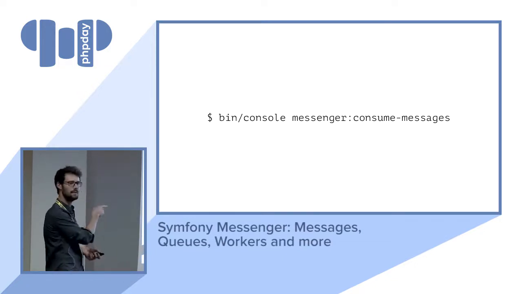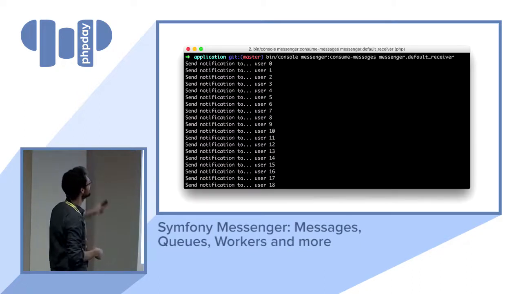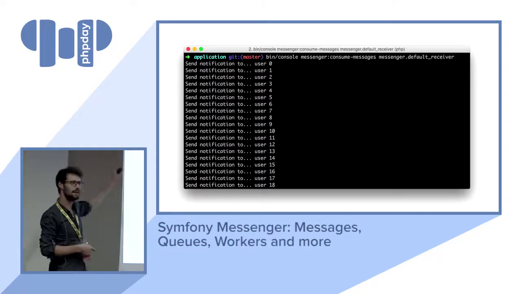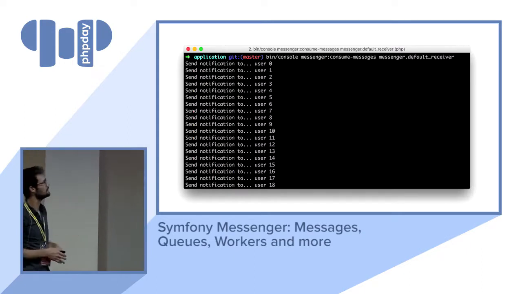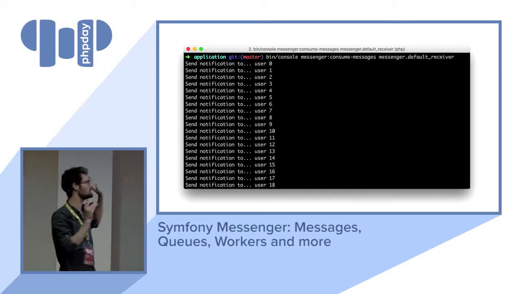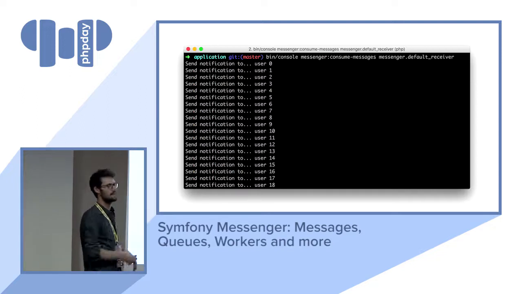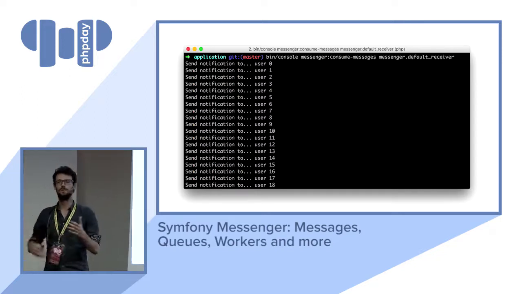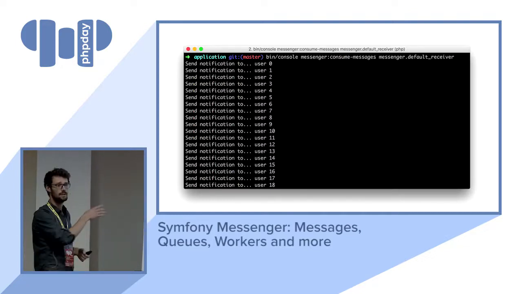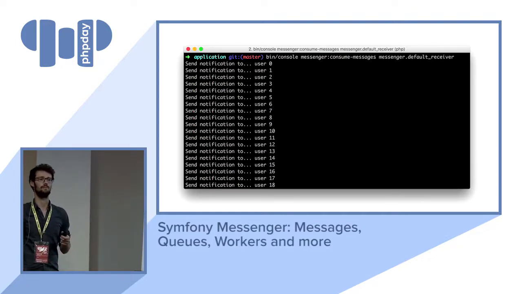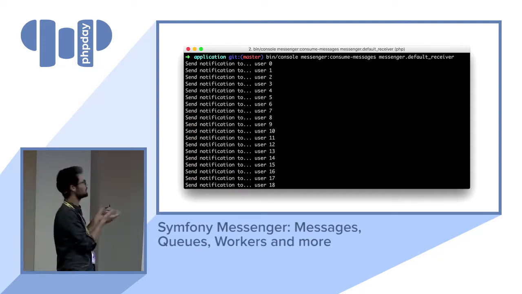So if we run that on our example, we are going to have all the beautiful echoes that we had before on the web, just here in our command. So that's a long-running process. You just need to run it once. Obviously, ideally, you put some supervisor or something to make sure it's always up. But you just run it once, and it listens to all the messages. That's your worker.